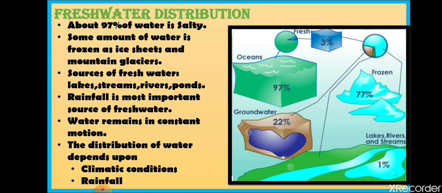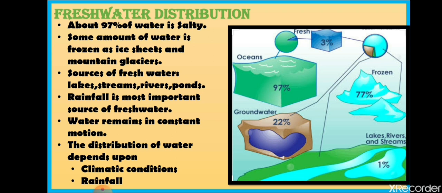Fresh water means the water that is suitable for the consumption of human beings. So only 1 to 2% of water is safe for us, pure, or fit for the consumption of humans. 97% of the water is saline. Saline means that 97% of the water, out of the three-fourths of total water on the surface of the earth, is in the oceans. Ocean water is saline. All of you know that ocean water is in saline form.